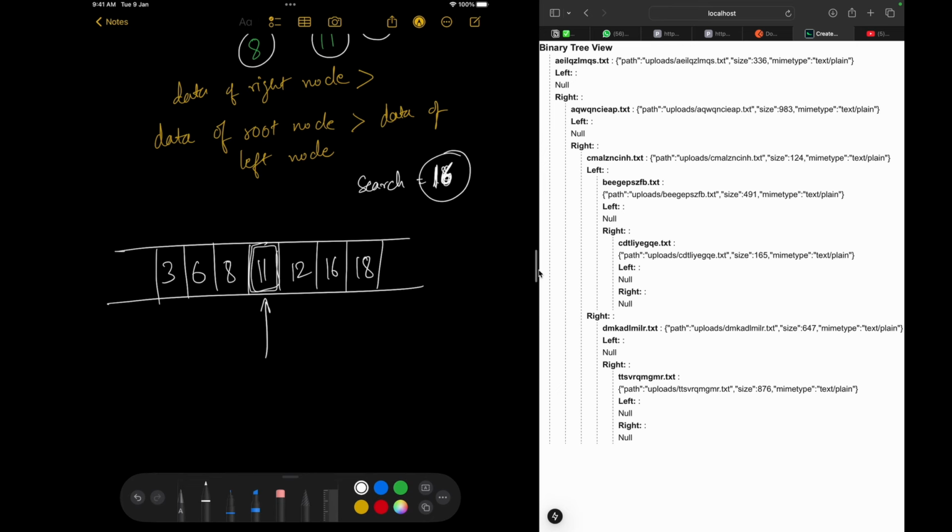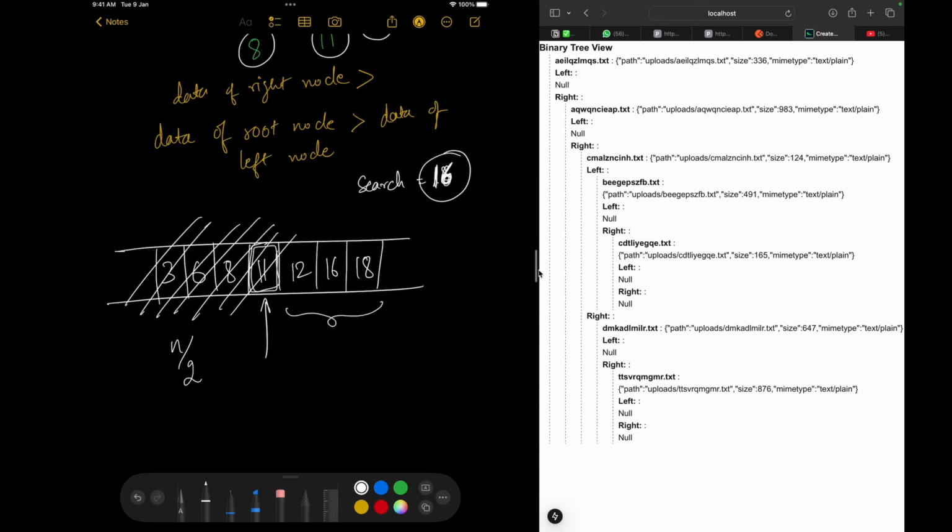It is smaller. That means because this is a sorted array, 16 should always appear on the right hand side, not on the left hand side, right? So you can directly mark these items as not found. In just one iteration, you removed half of the items. So your item will always be on the right hand side.